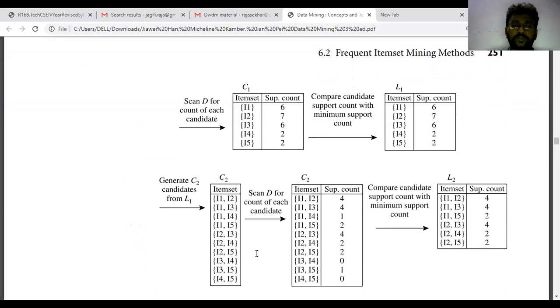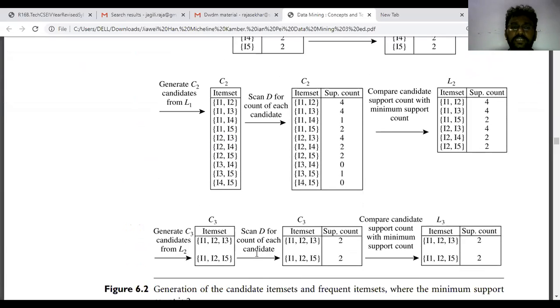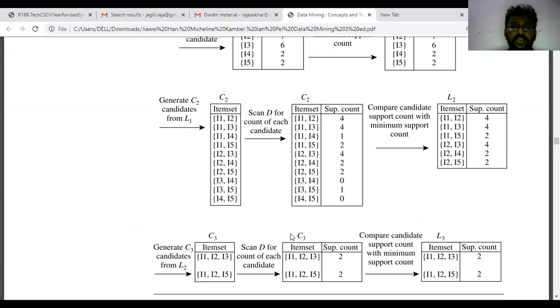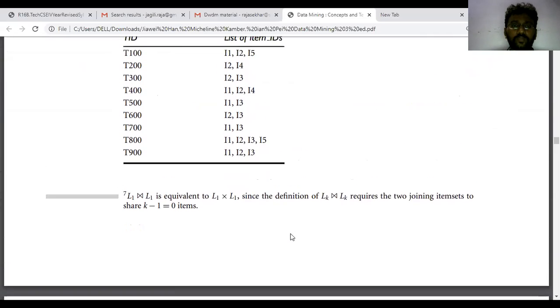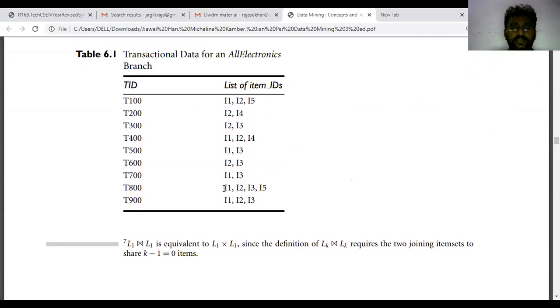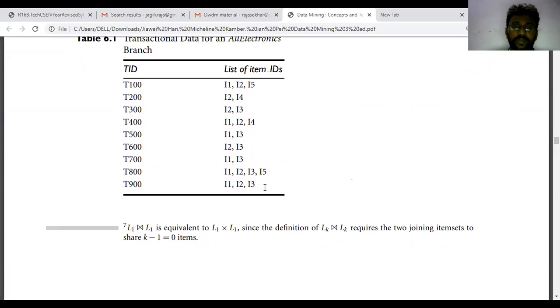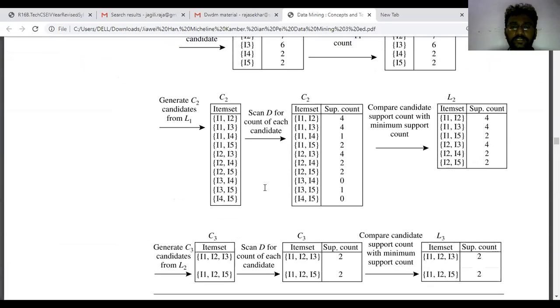So generate the new item sets, that is, generate C3 candidates from L2. One is I1, I2, I3, and the other is I1, I2, I5. Scan the same data set from the database and write the count. How many I1, I2, I3 are there? I1, I2, I3, 1. I1, I2, I3, 2. We don't have any other item sets with this combination. So the count is 2.